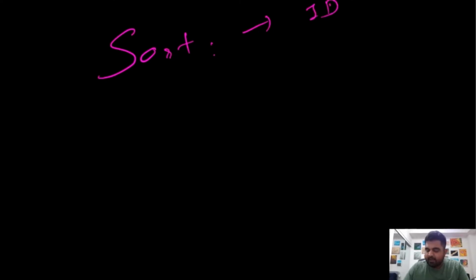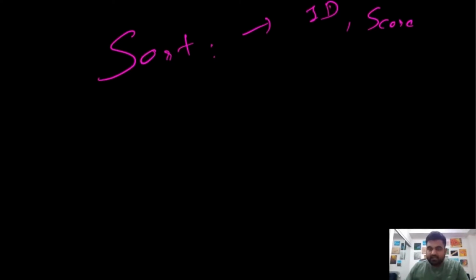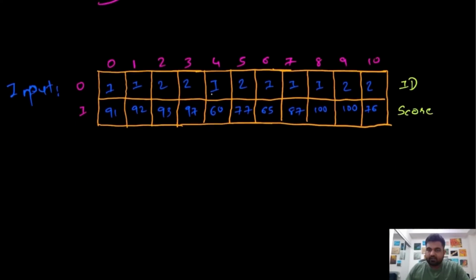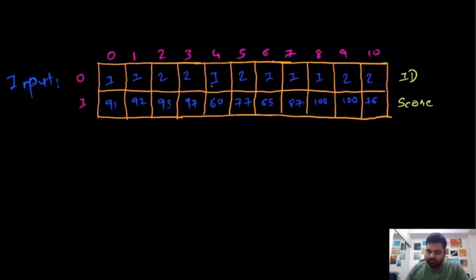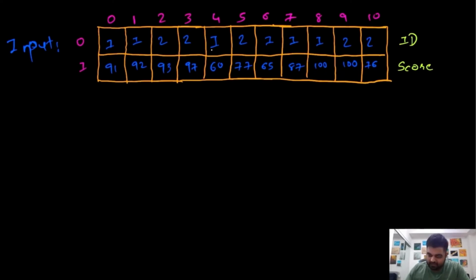So the first approach we can use is we can actually sort the given input based on ID, and after we are done sorting it using ID, for every single ID, we can sort it using score. That will make our lives easier. And suppose we are dealing with the same input, we can sort this input as mentioned, based on ID and score, and this would be the sorted input.